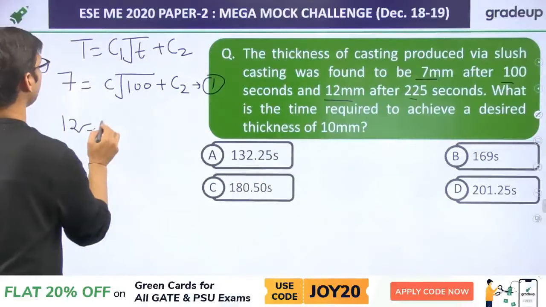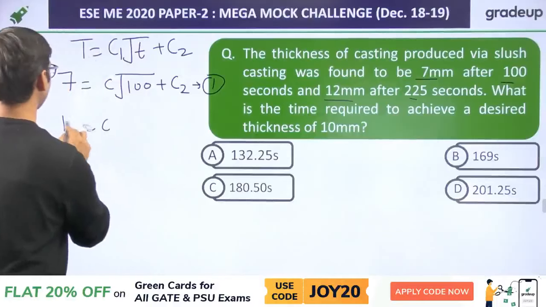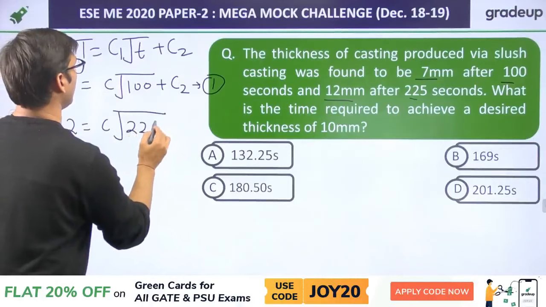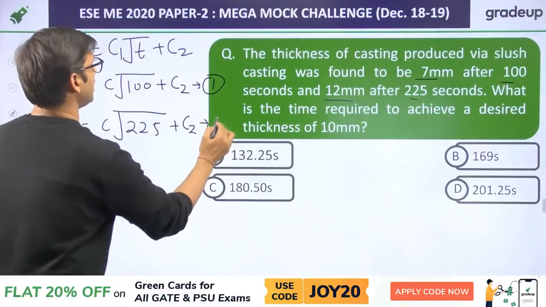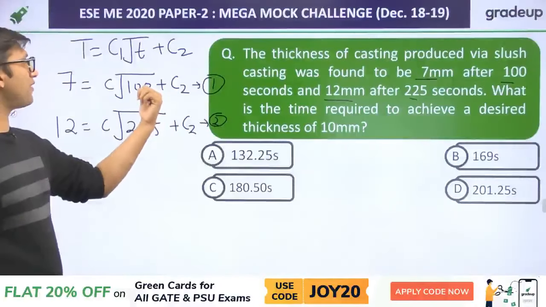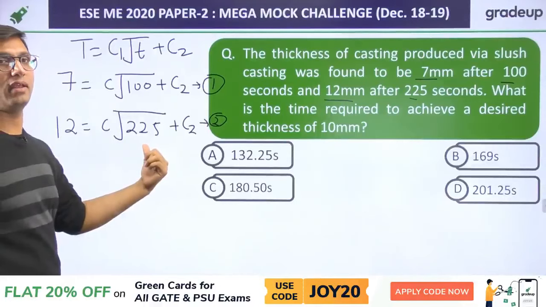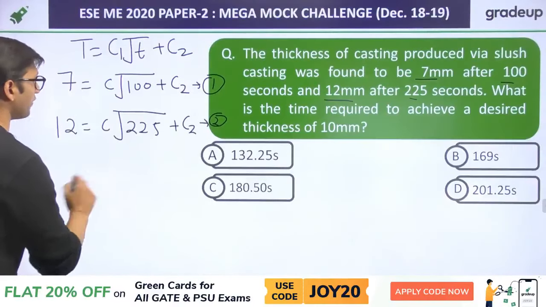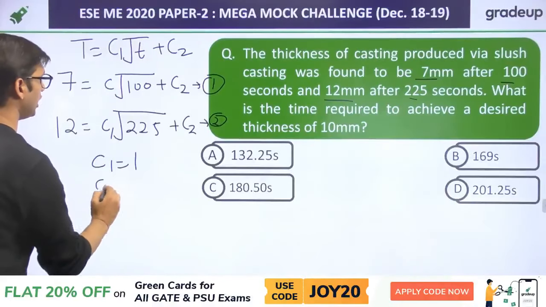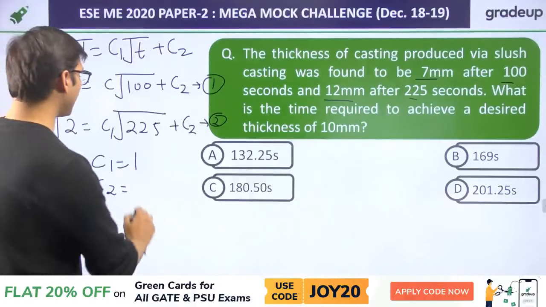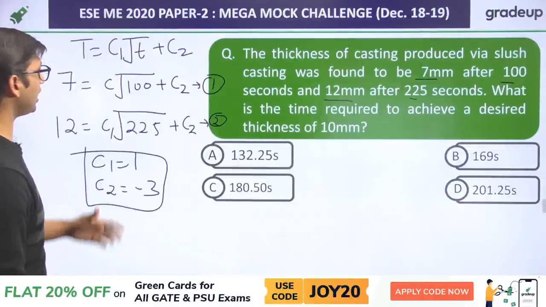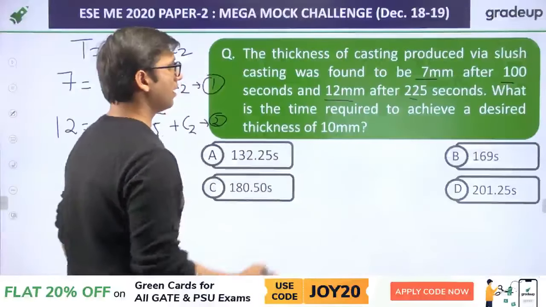So 12 will be equal to C1 into root 225 plus C2. These are the two equations, and they are very simple to solve. Root of 100 is 10, root of 225 is 15. By solving these two equations, C1 will be equal to 1 and C2 will be equal to minus 3. At C1 equal to 1 and C2 equal to minus 3, you have to find the time for a thickness of 10 mm.